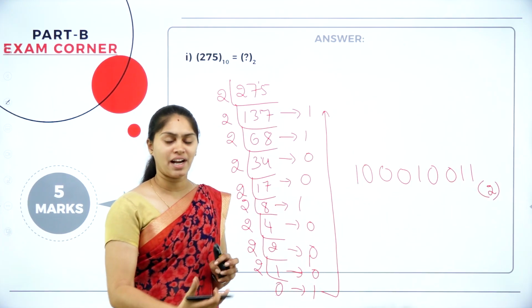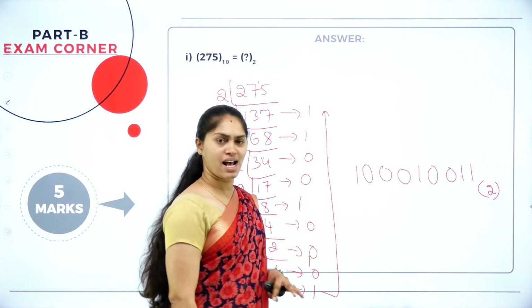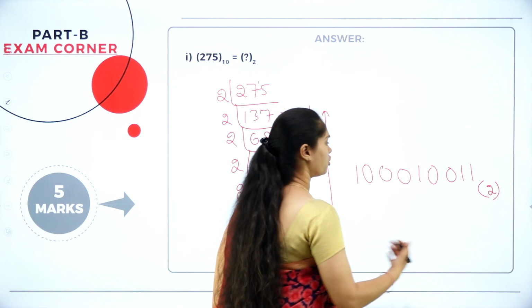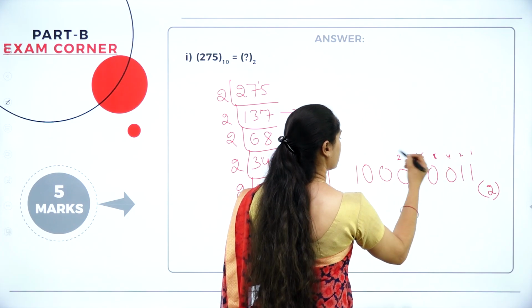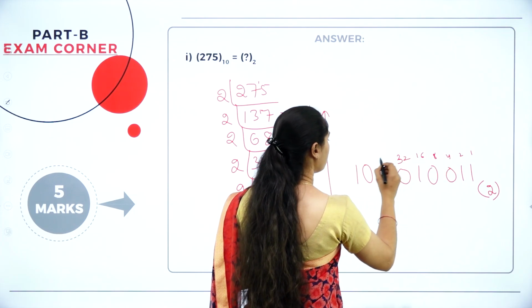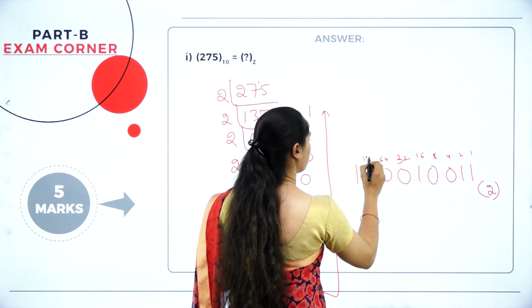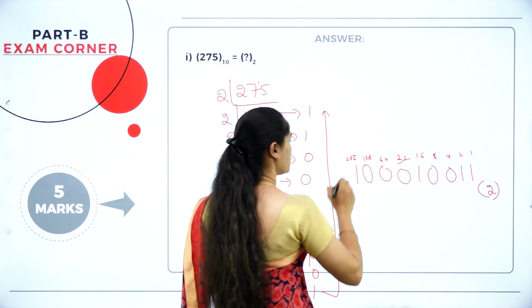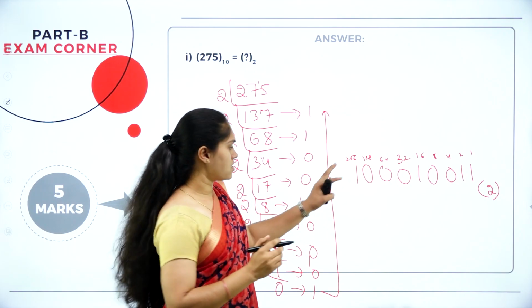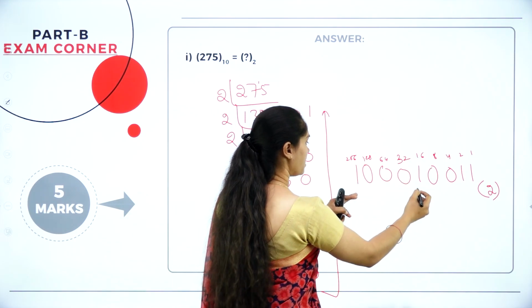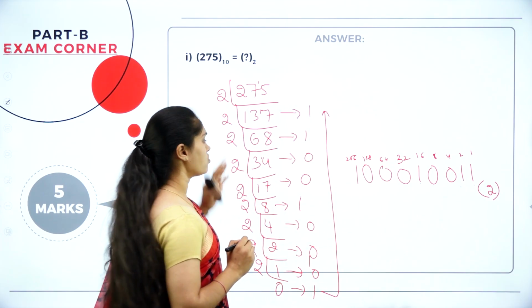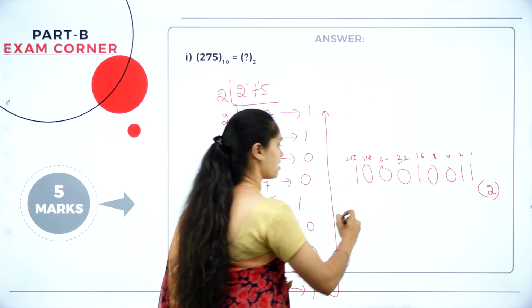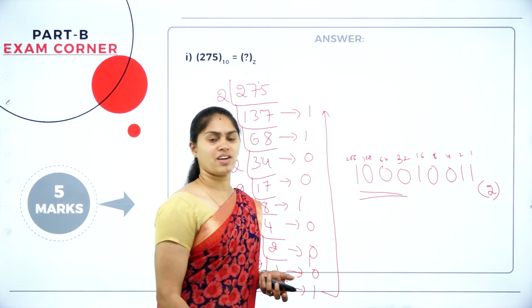So how do you get to know the accuracy of your answer here? Already you know the 8421 format. So 1, 2, 4, 8, 16, double 32, then 64, 128, 256. Just add wherever we have 1: 256 plus 16 plus 2 plus 1. So we are going to get 275. That means our answer is correct. This is how we can cross verify.